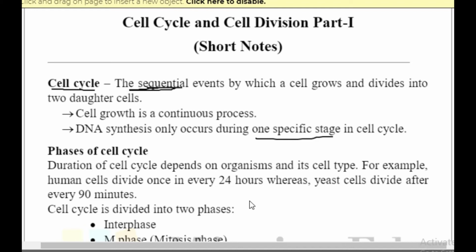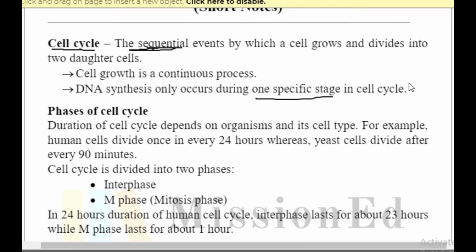For example, if there is an abnormality in the cell cycle, you can understand that by pathophysiology and other symptoms, for example, in a cancer disease. So what happens in cancer disease? There is a cell cycle checkpoint error. Okay, checkpoints, we'll get to know what they are later. So it is very important to understand as of now that getting the basics of the cell cycle is important, because it helps you to understand whether a body is functioning abnormally or normally.